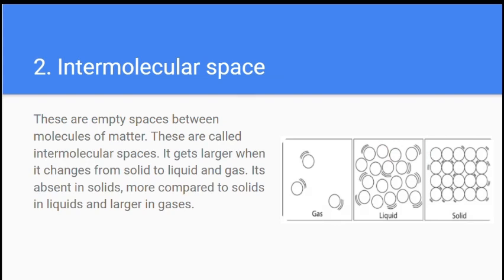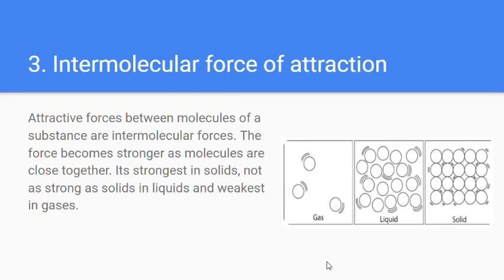Intermolecular space. These are empty spaces between molecules of matter. These are called intermolecular spaces. It gets larger when matter changes from solid to liquid and gas. It's absent in solids, more in liquids compared to solids, and larger in gases. Abhinav has explained most of these subtopics in his previous matter video. I'm just giving you a more brief version and some extra information. Okay, let's move on to the third.